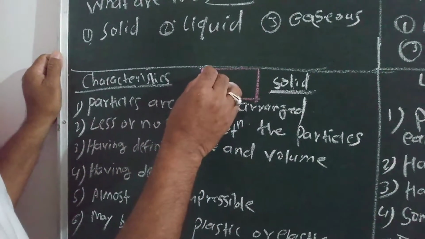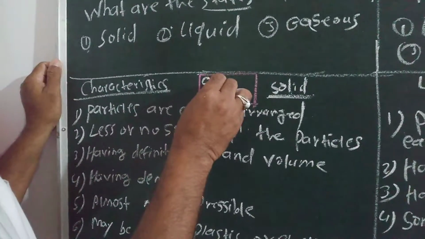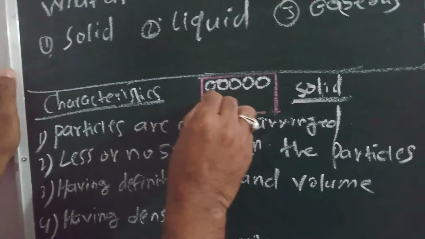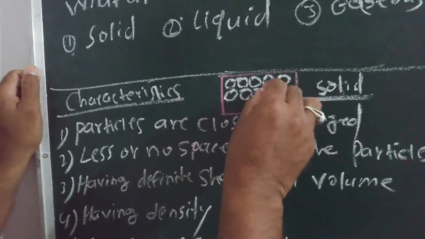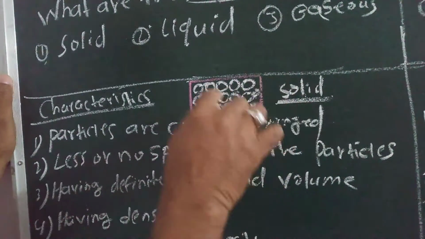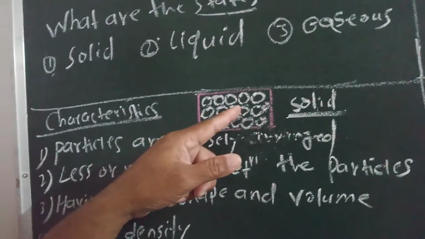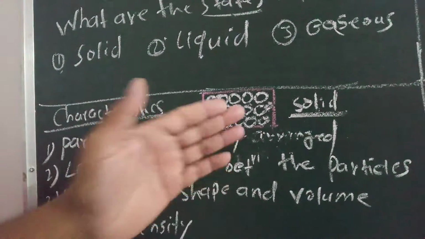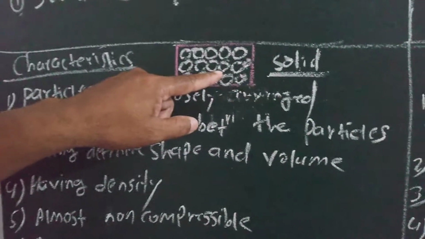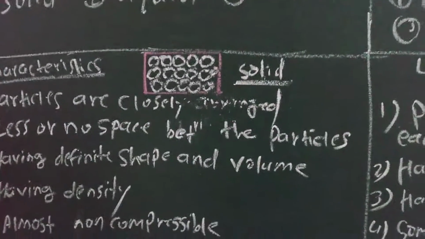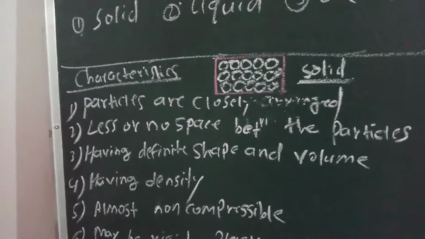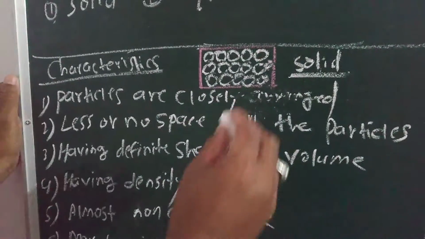There are some atoms arranged in this type to compose the solid. This is the structure of solid. From this structure we can conclude and write some properties, some characteristics of this solid.